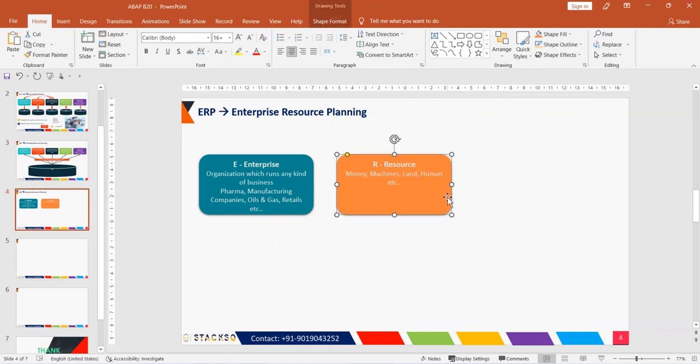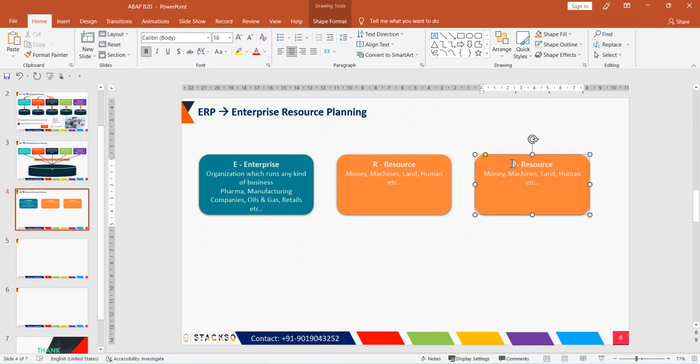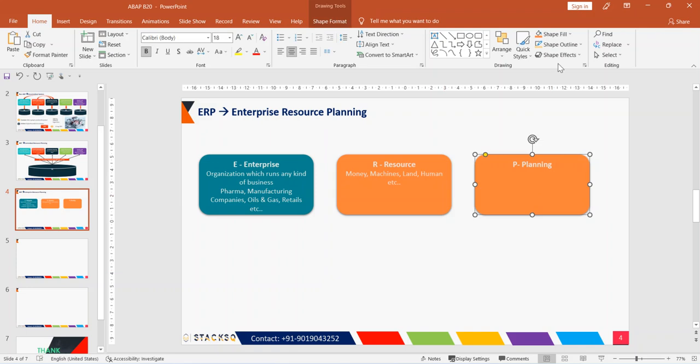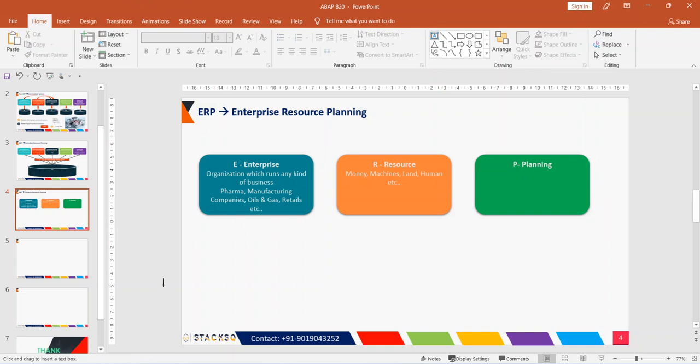Now what is P? P means planning. What is this planning? Let's say, just to take an example, some manufacturing company, maybe a car manufacturing company.